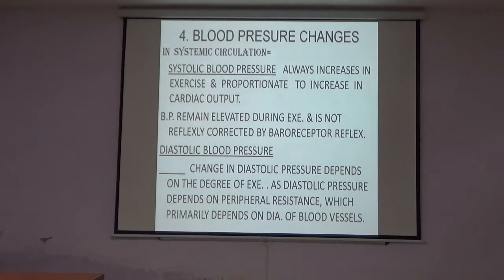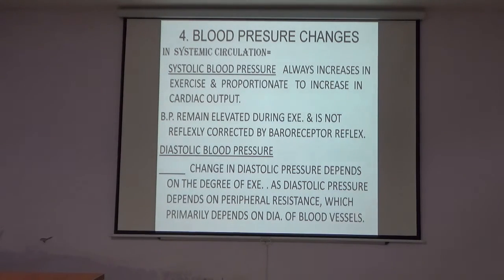Fourth is the blood pressure changes. In systemic circulation, the systolic blood pressure always rises in the exercise, proportionate to the increase in the cardiac output. Blood pressure remains elevated during the exercise and is not reflexly corrected by the baroreceptor. Here the baroreceptor correction mechanism is distorted.